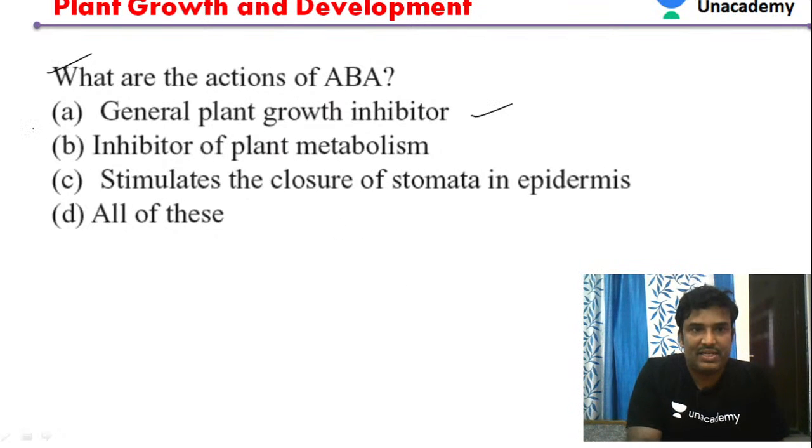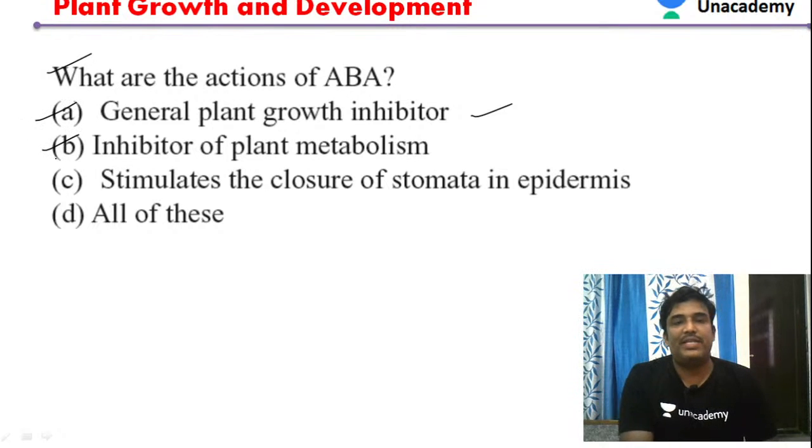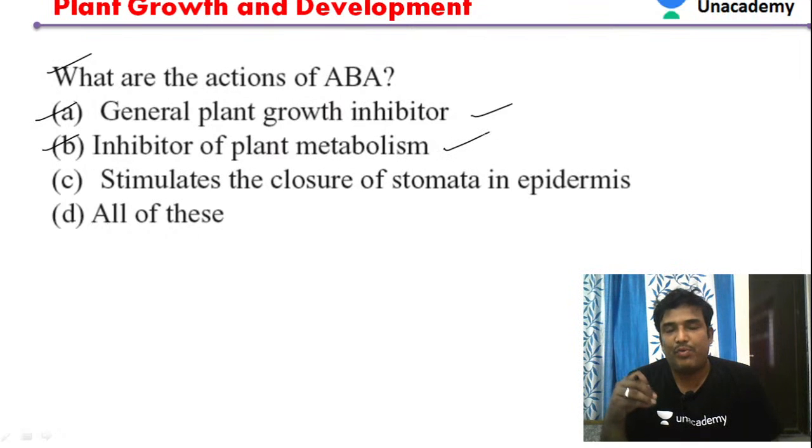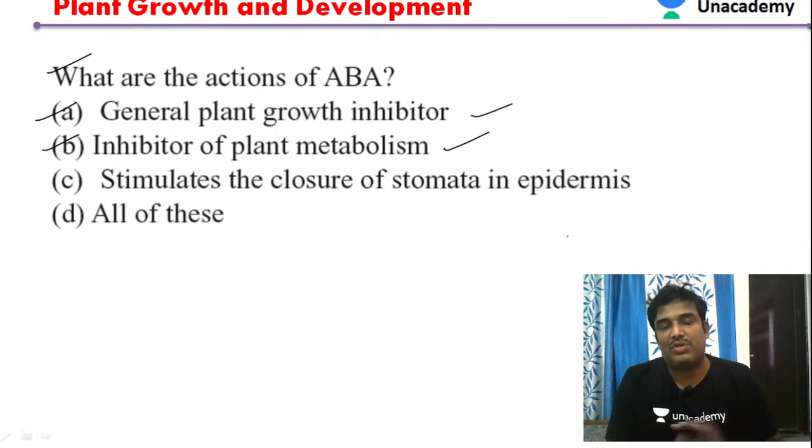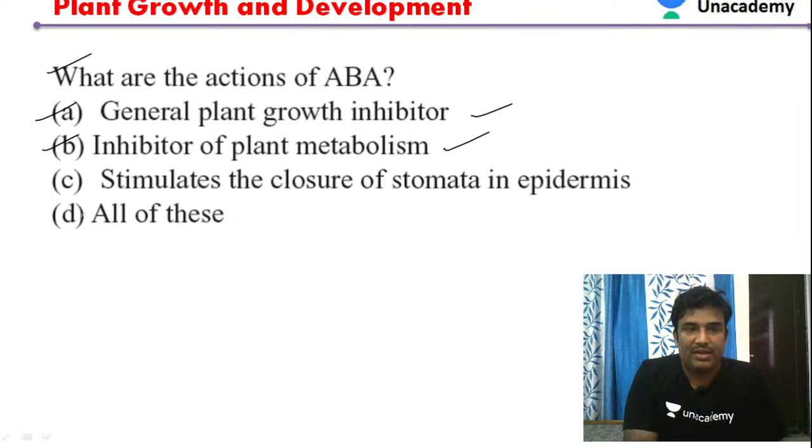Abscisic acid generally is a plant inhibitor and inhibits plant metabolism. So what is it inhibiting? It is inhibiting the metabolic activities of the plant. No doubt it is a growth inhibitor, and it inhibits plant metabolism, the metabolic activities of plants, which include anabolism as well as catabolism. All these activities are inhibited.